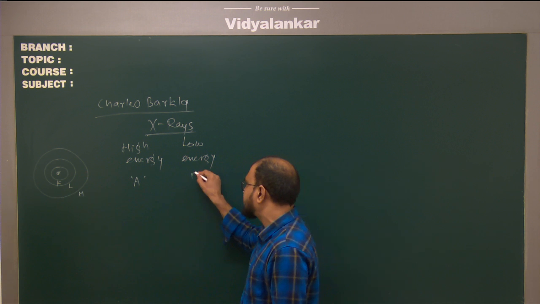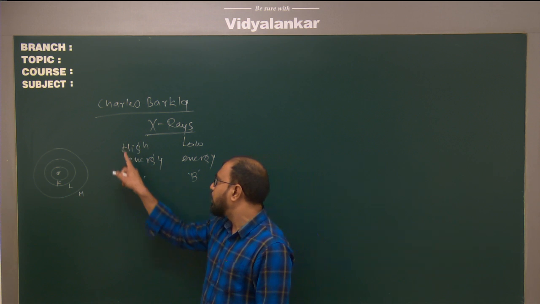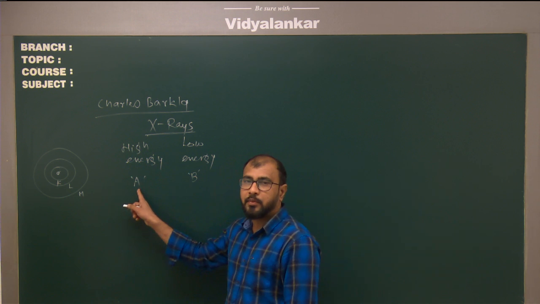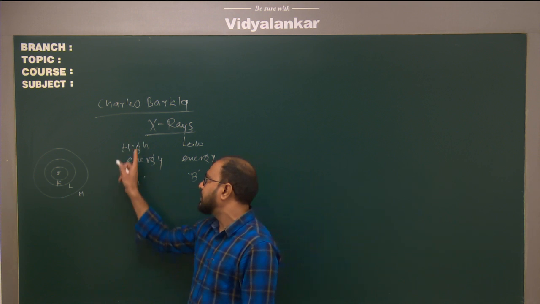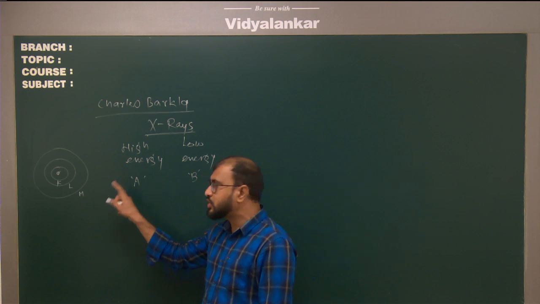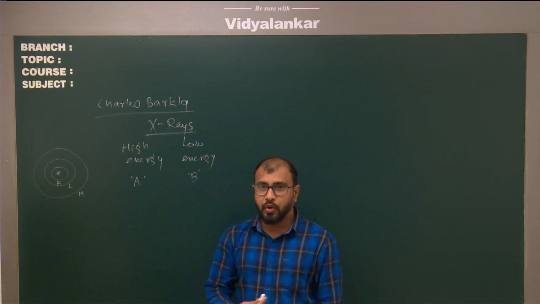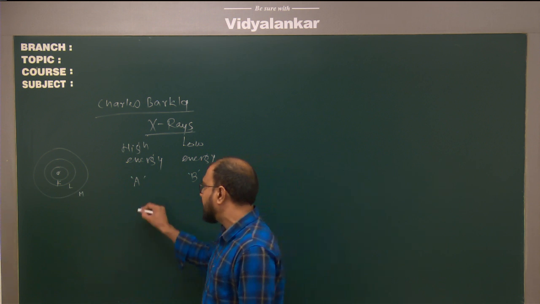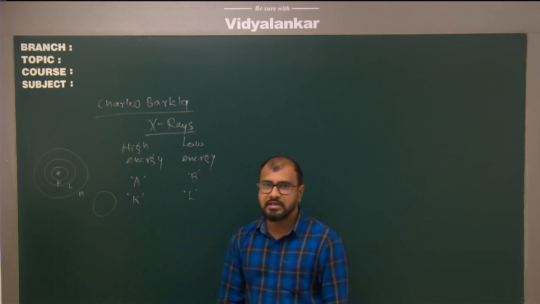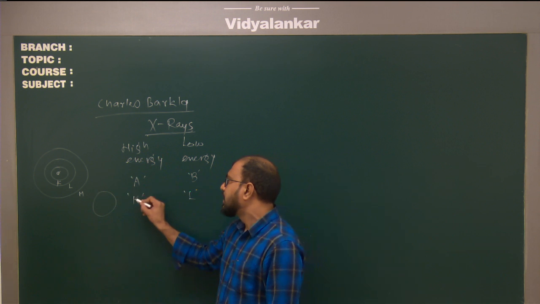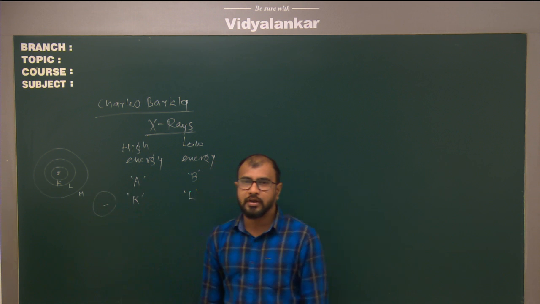Correct? So he gave this high energy X-ray shell the representation as A and the next one as B. Correct? But then he thought कि the X-rays which I found as high energy X-rays may not be the highest energy X-rays. There can be X-rays which have higher energy than this. So there can be a shell which is present inner to this A shell. So in order to have room for that particular shell, he started the representation with K. So in case there are X-rays having higher energy than this K type or A type of X-ray, we can have representation of that particular shell.